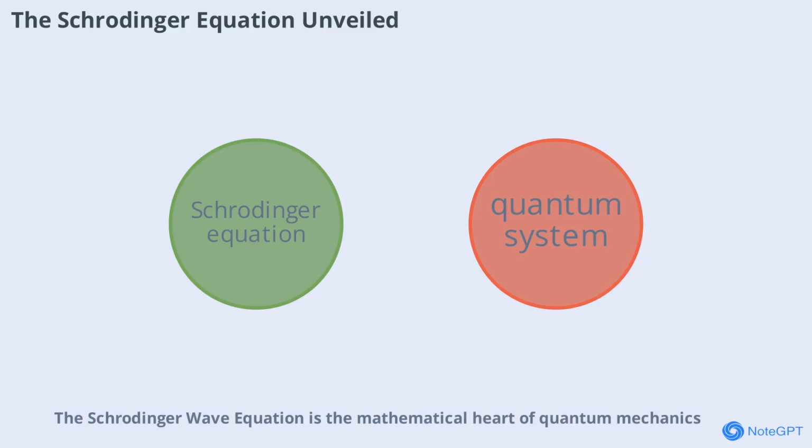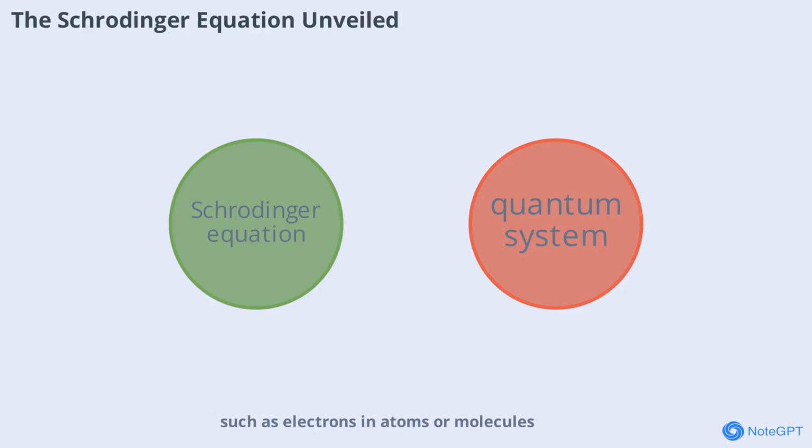The Schrödinger wave equation is the mathematical heart of quantum mechanics. It describes how the wave function of a quantum system changes over time. In its most common form, the equation relates the energy of a system to the way its wave function evolves. This allows physicists to predict the behavior of particles in different situations, such as electrons in atoms or molecules. The equation is both elegant and powerful, providing deep insights into the quantum world.